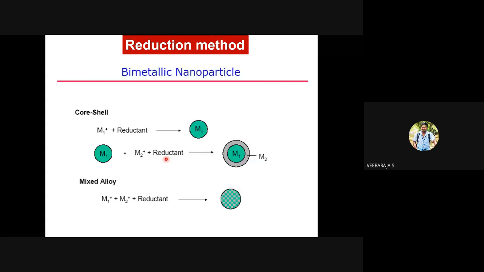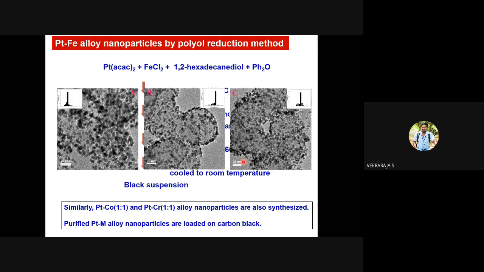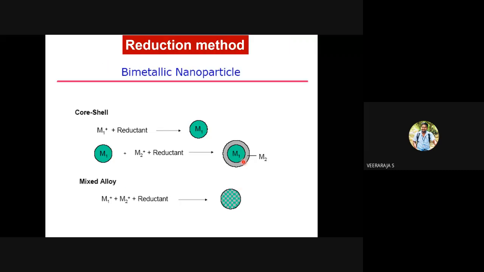So what we have to do is modify the reaction conditions, or select the metal ion sources in such a way that one metal ion reduces at the very beginning, followed by metal ion 2. The metal ion which undergoes reduction initially is the one on which the second metal ion will undergo reduction and precipitate. If both metal ions are undergoing simultaneous reduction, you will get an alloy.